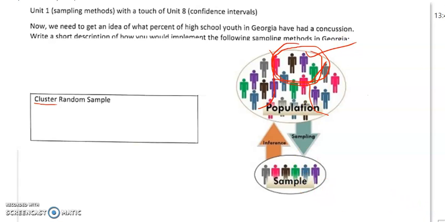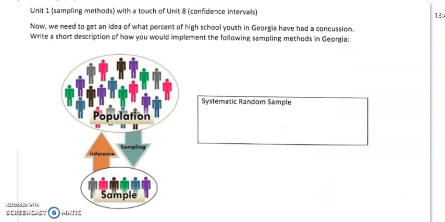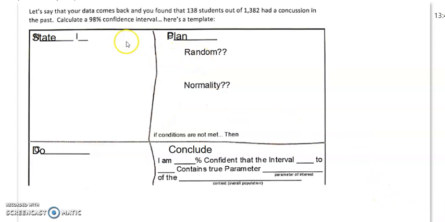And that works if those groups are representative of the entire population. Or we use that systematic one, that robotic, find a starting point and then get every third person after that kind of thing. Okay. So once we finally got that, how are we going to do this confidence interval?